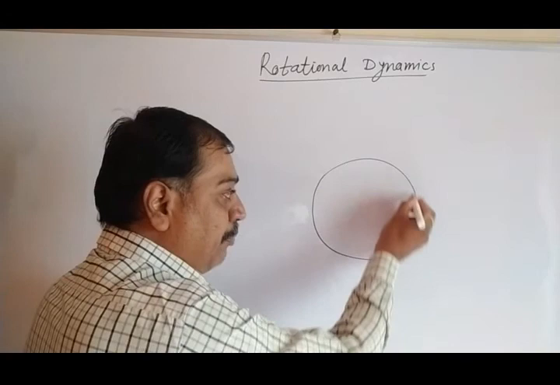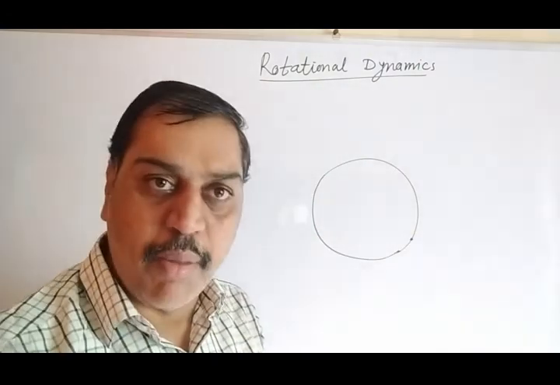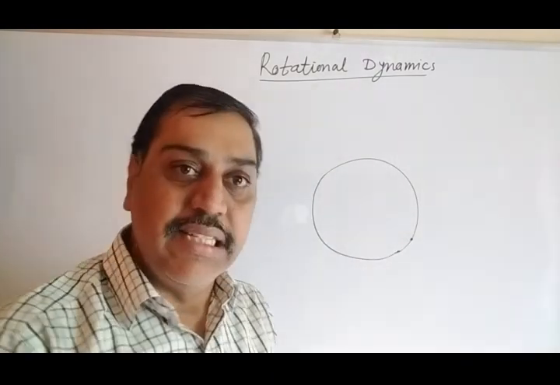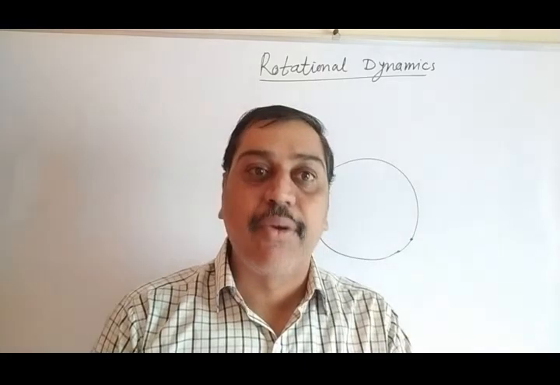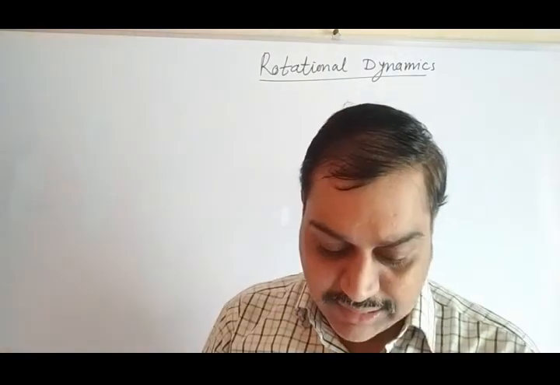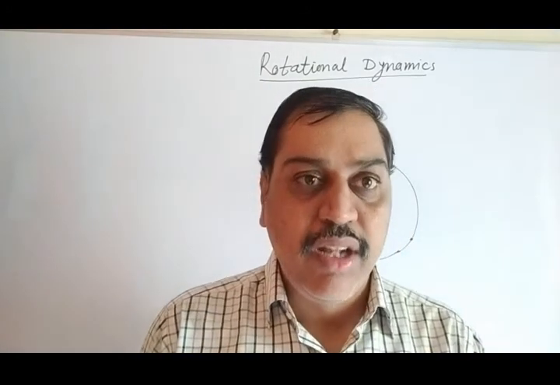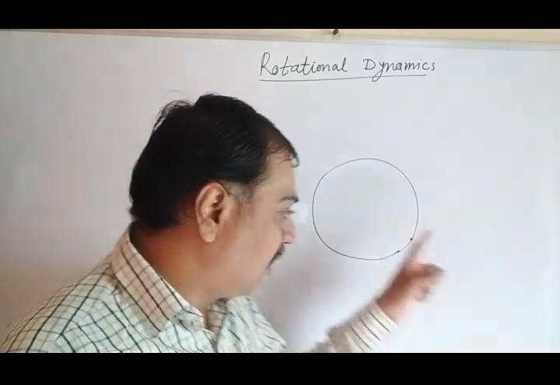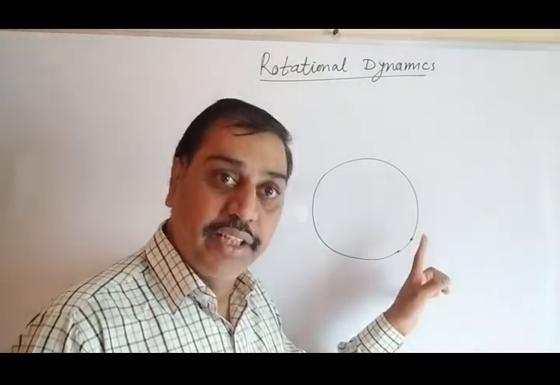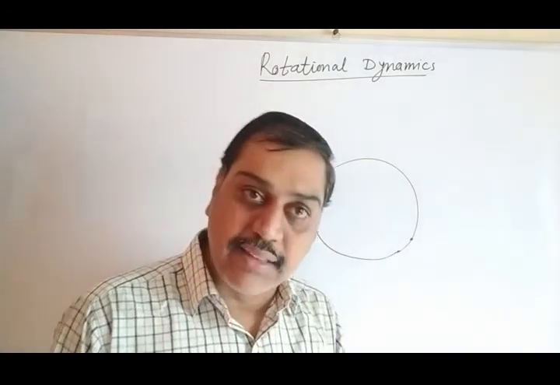On this circumference, the particle will rotate again and again. That type of motion of an object or particle along the circumference of a circle is said to be circular motion. Now here they have given the characteristics of circular motion. Let's start with this. It is an accelerated motion. Accelerated means the particle is moving along a circumference with change in acceleration. Its acceleration is changing, so circular motion is said to be accelerated motion.